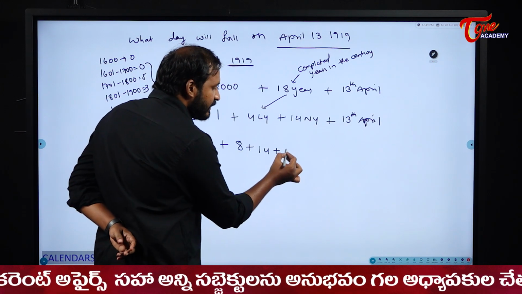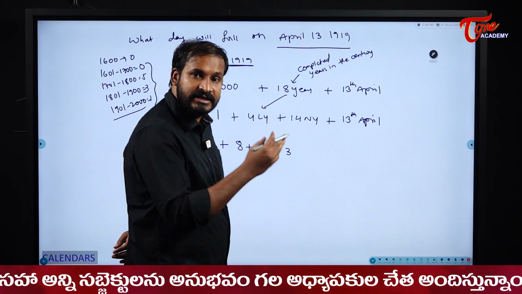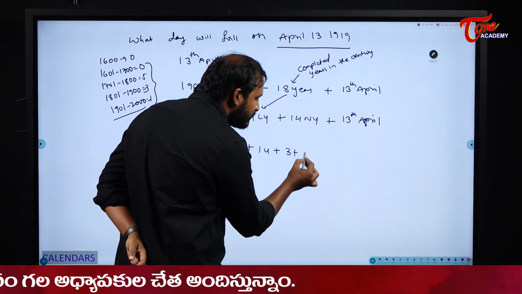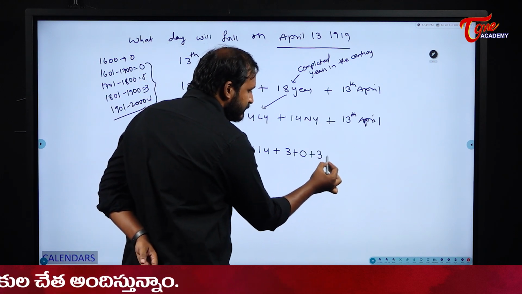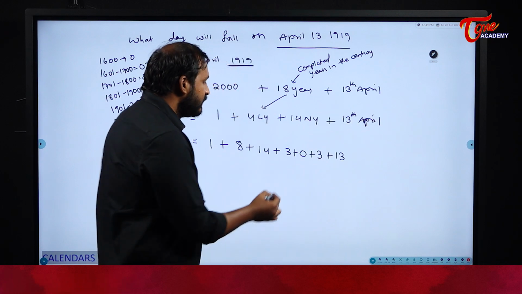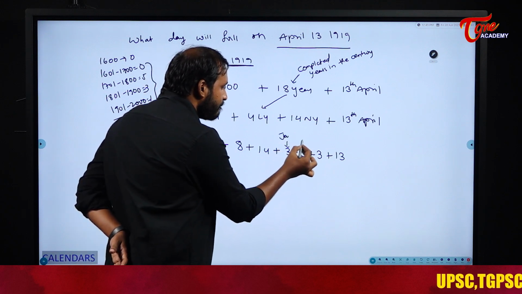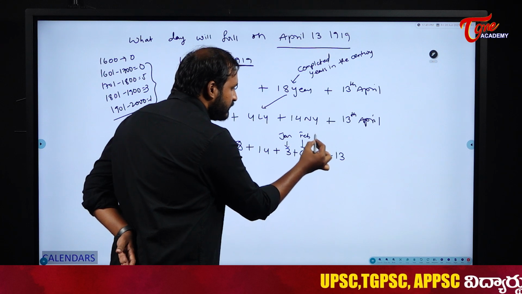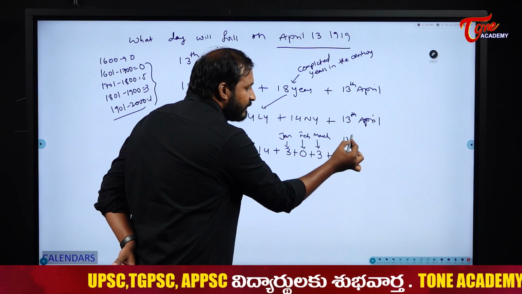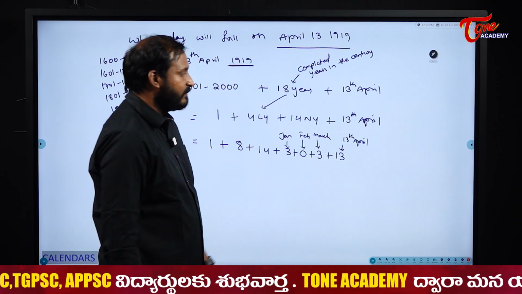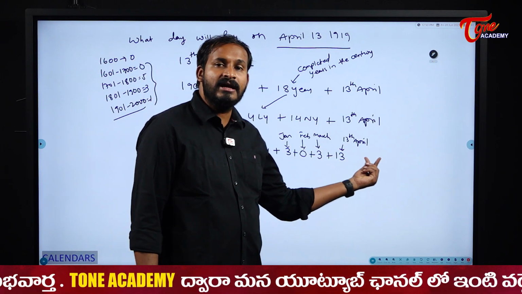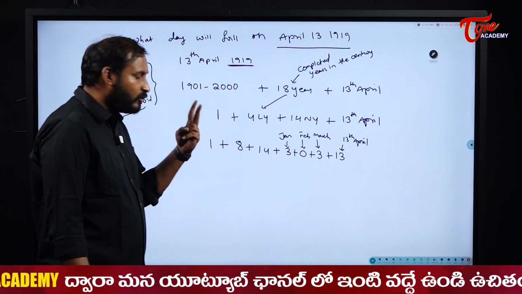So the January code is 3. January month, 31 days, 3. 1919 is a normal year. So February will have how many days? 28 days. So February 0. January, February, March, and April is not yet done. We are directly finding the 13th of April, so I will write 13 directly. This is for January, this is for February, this is for March, and April is not yet completely finished. So this is the 13th of April. For example, if I want to find a date in the month of May, I will write the April code and the date in May. So this is how we need to do it. There are two ways you can do it here, students.